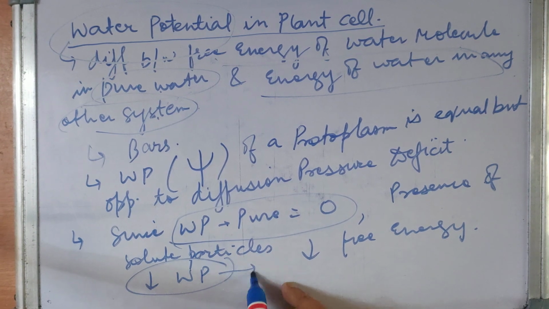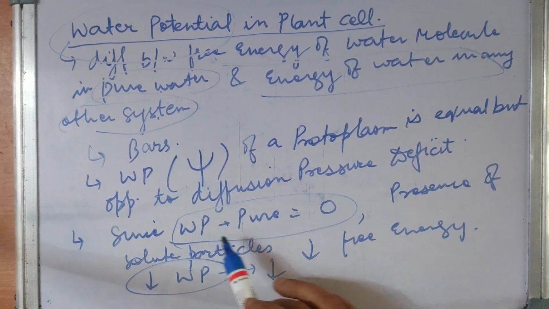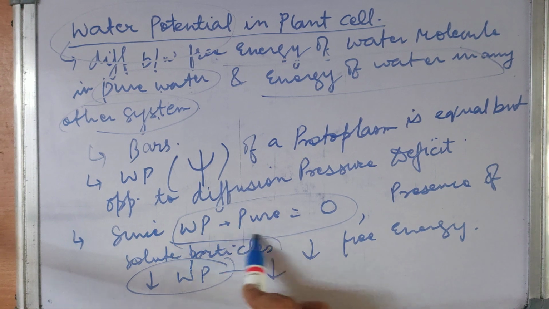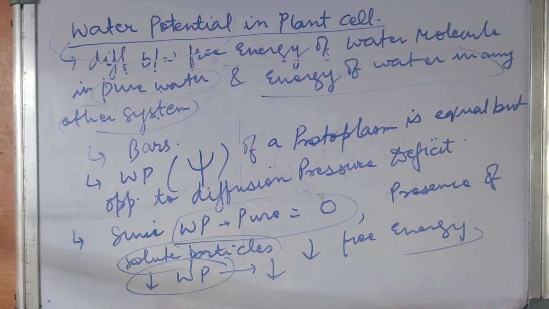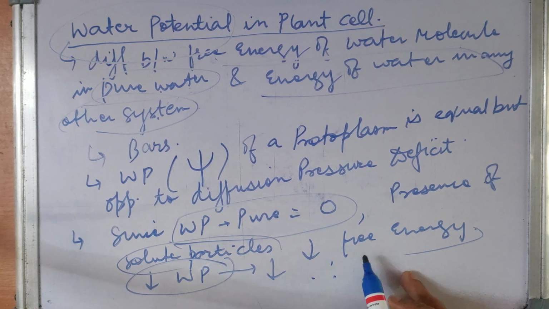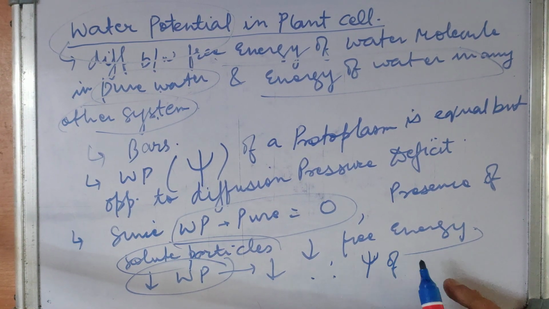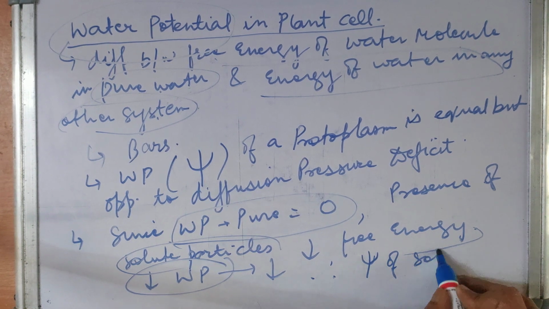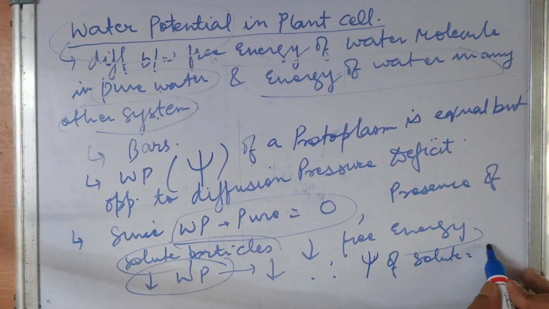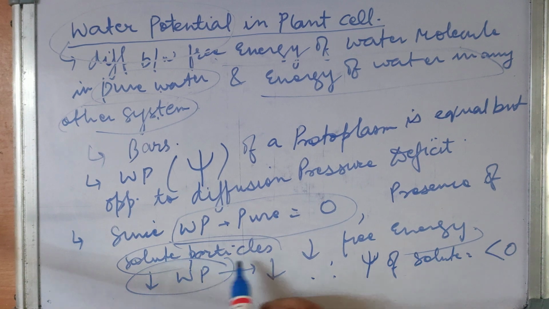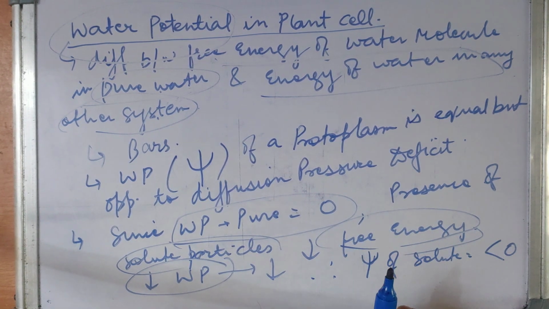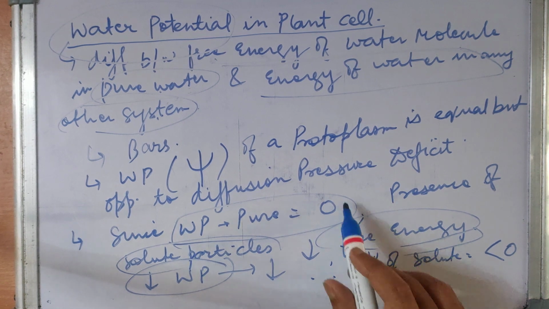As pure water has 0, solute particles decrease free energy, so water potential decreases. Therefore psi, that is water potential of a solution, is always less than 0, because there is less free energy. Its highest value can be 0.